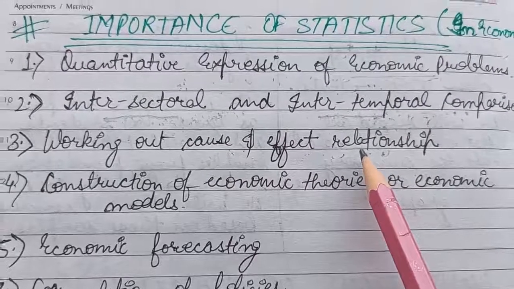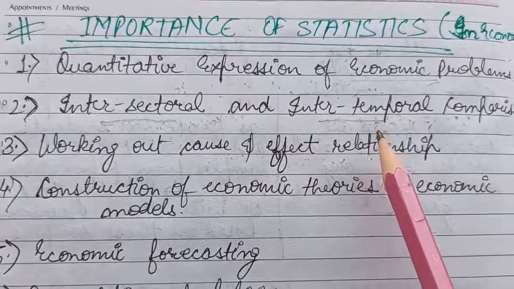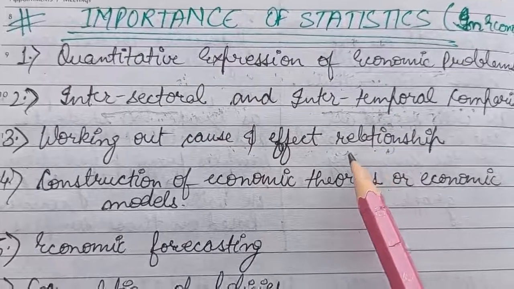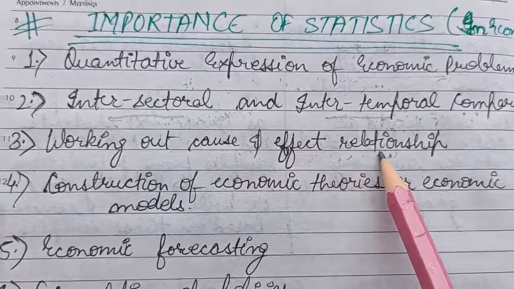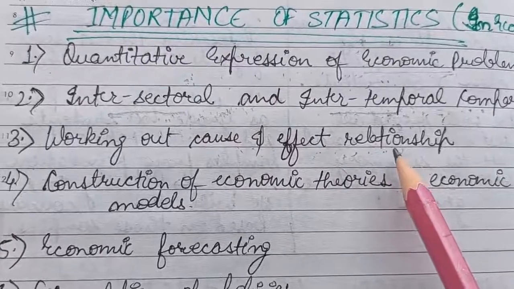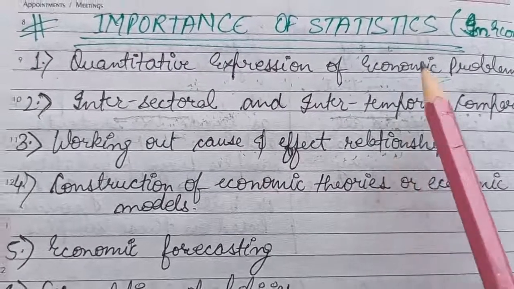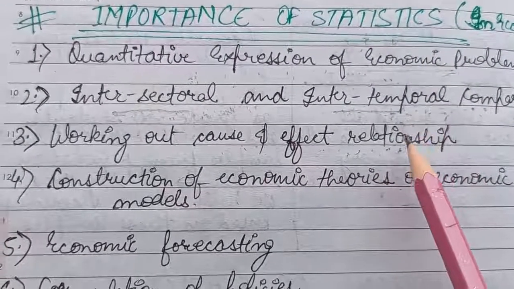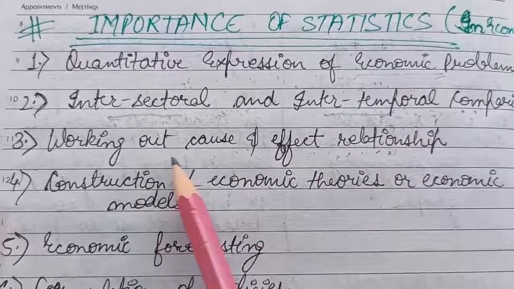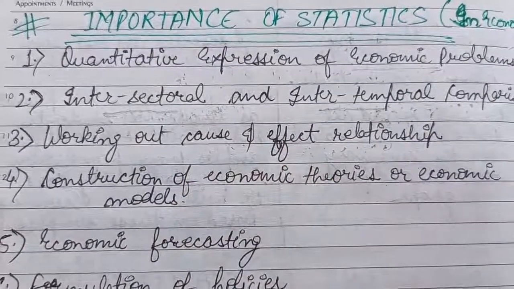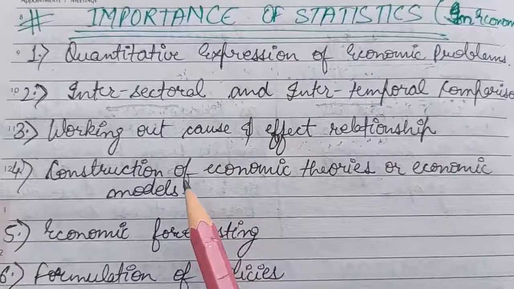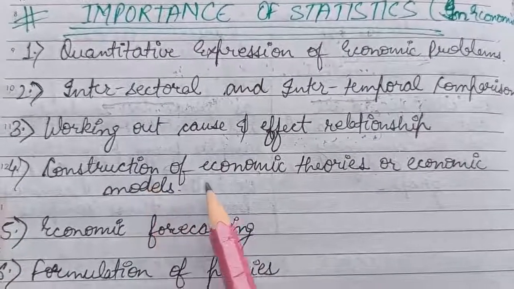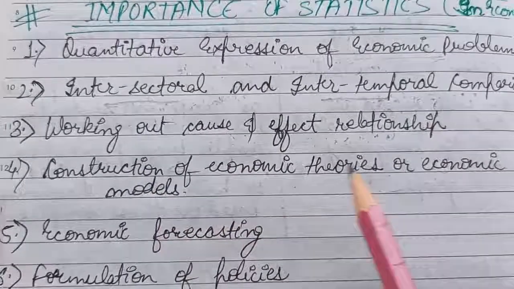Suppose I am talking about poverty, and I want to study what the causes are of the decline or increase in poverty. I can find that out through statistics as well. Therefore, statistics also helps in working out cause and effect relationships in economics. Now next comes the construction of economic theories or economic models.